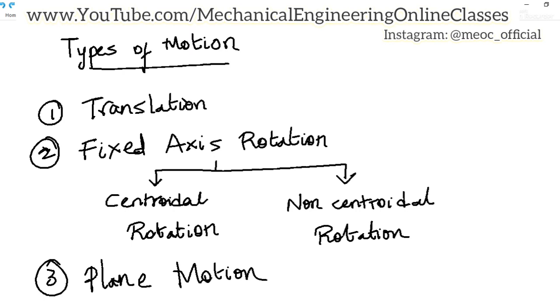Unlike particles, in rigid bodies, when it comes to fixed axis rotation, because a rigid body will have a center of gravity, whereas a particle is coinciding with its center of gravity, there we'll have fixed axis rotation alone. But here when it comes to rigid bodies, we have centroidal rotation and non-centroidal rotation. So let us see the relations and concept for each type of motion for kinetics of rigid bodies.